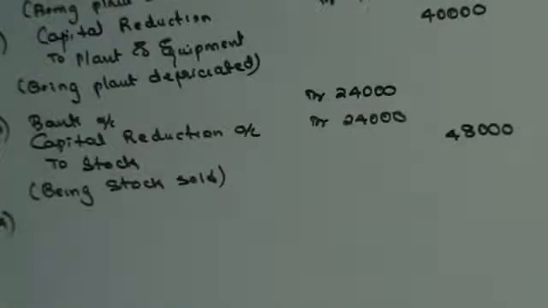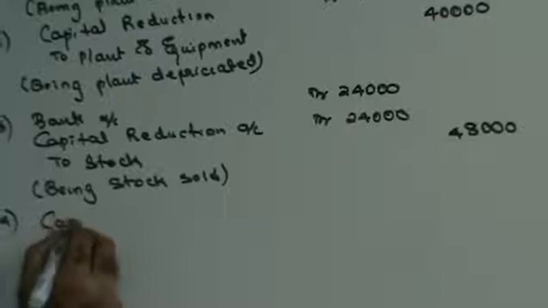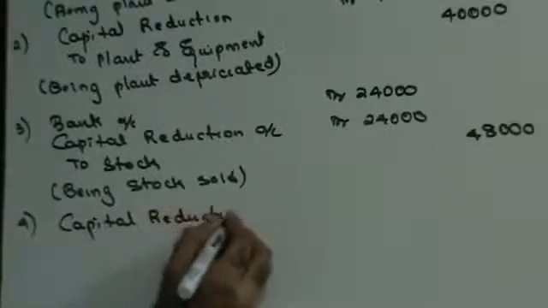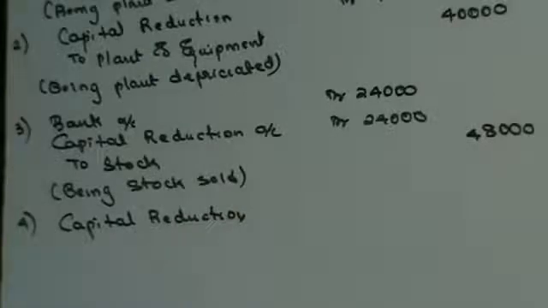The present realizable value of investments is 56,000. Now investments are given to you as 1,20,000. That means the value of asset is going down, so capital reduction on the debit side. Investments are on the asset side of the balance sheet.